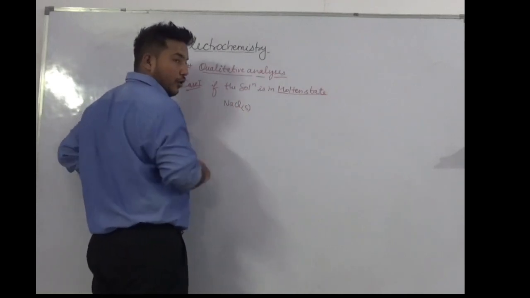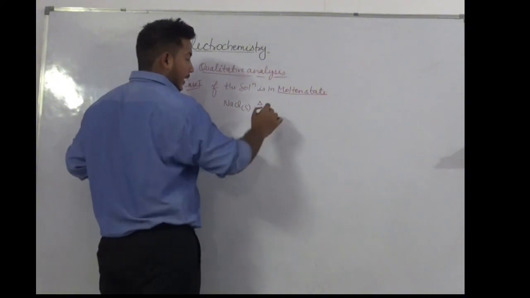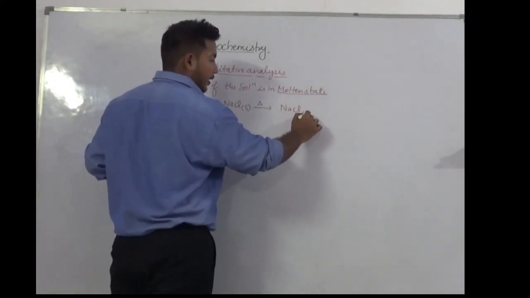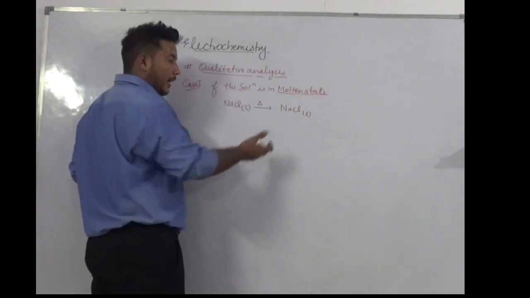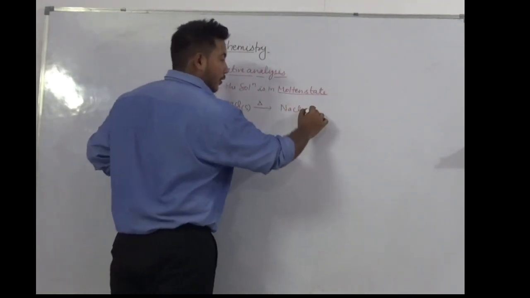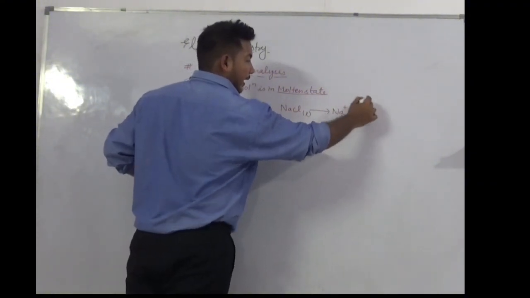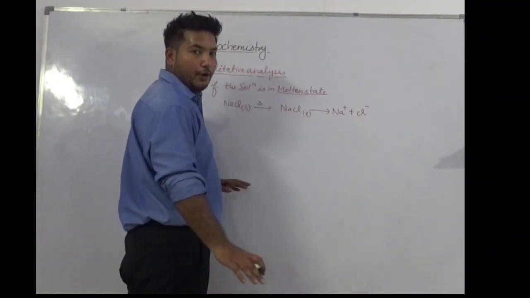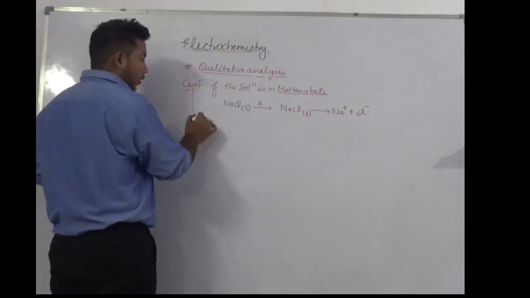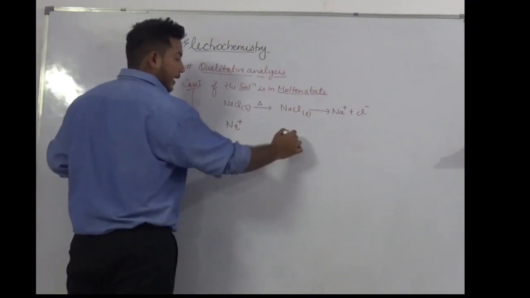Initially it is in solid form. We heat it and it is converted into liquid NaCl, melted. So there is no impurity of any other substances. On passing current, we have only Na plus and Cl minus. Now how to write the reaction? We have two ions, Na plus and Cl minus.